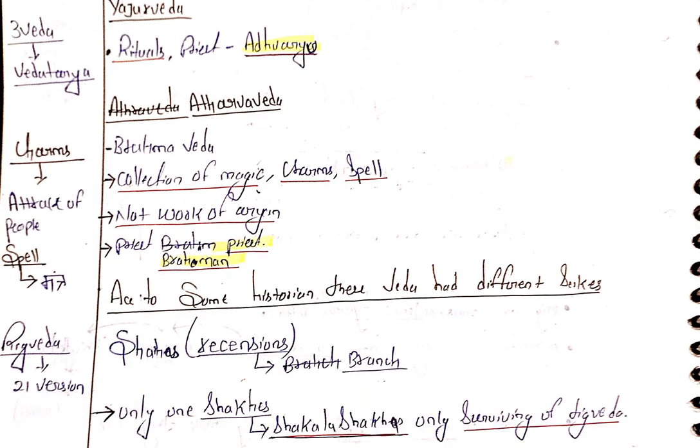Atharvaveda is the Brahma Veda, a collection of magic, charms, and spells. It is not the work of the Aryans. The priest was the Brahmanic priest.